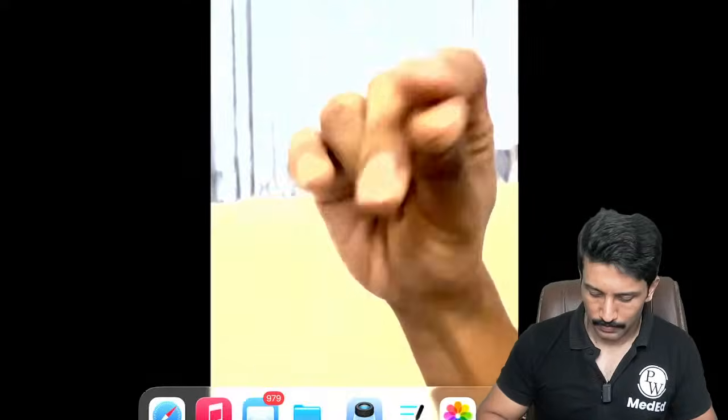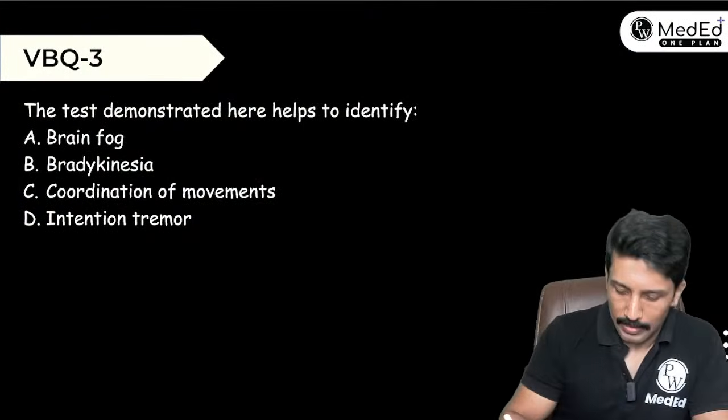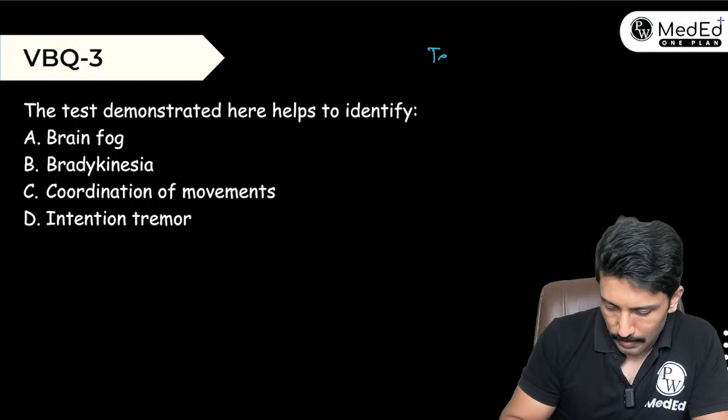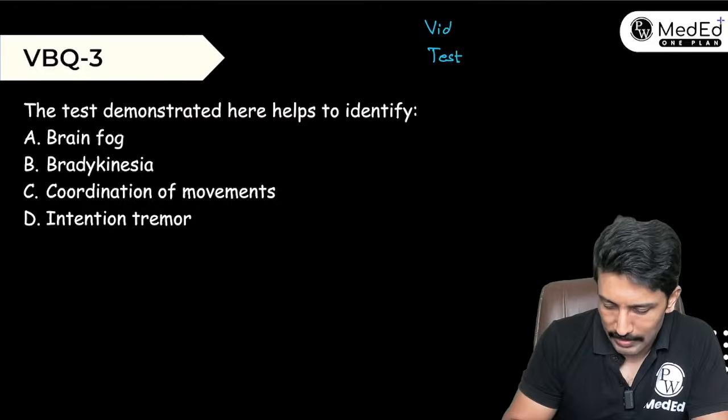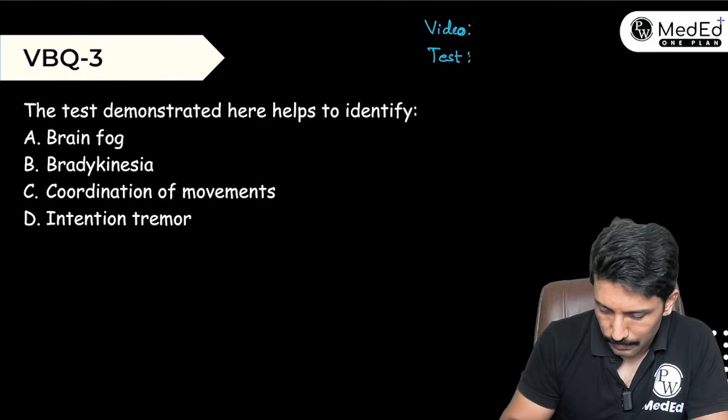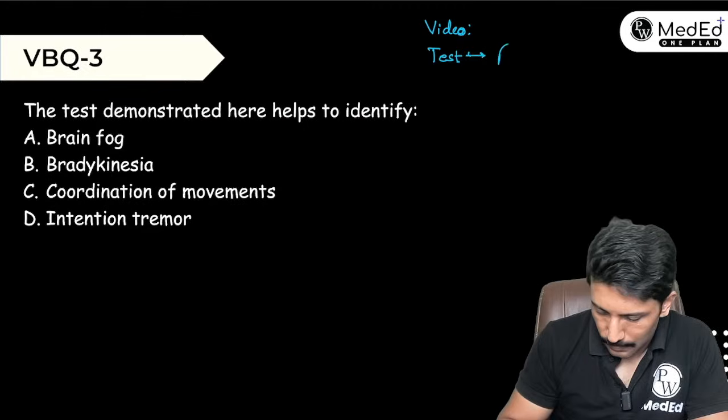If you look closely, the patient is holding his thumb and index finger wide open at the beginning of the test, and after that he's tapping it repeatedly. The instruction given to him was keep it as wide open as possible and then tap as fast as possible. So what do we call this test? Well, the test is called finger tap test. The test in the video is called finger tap test.